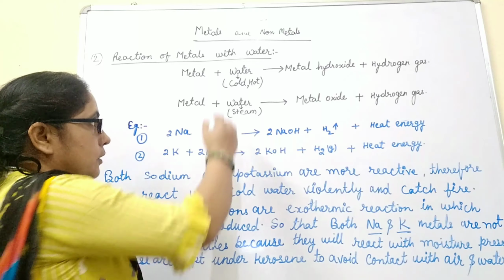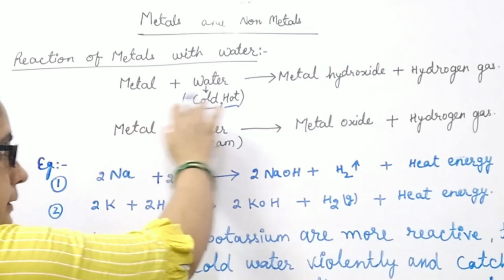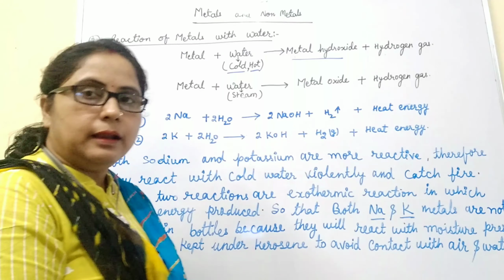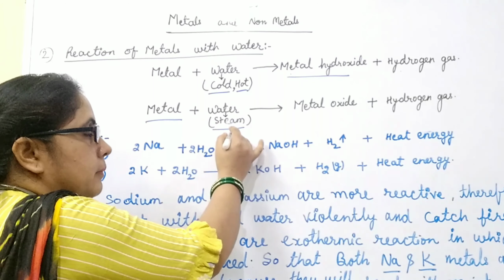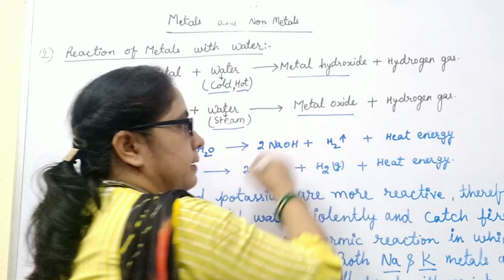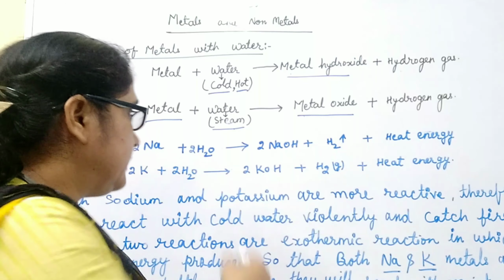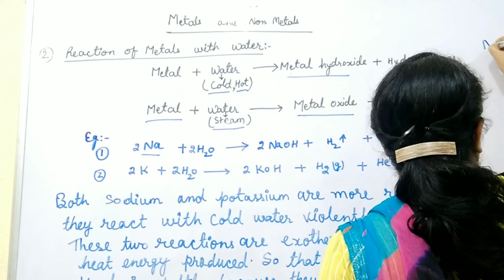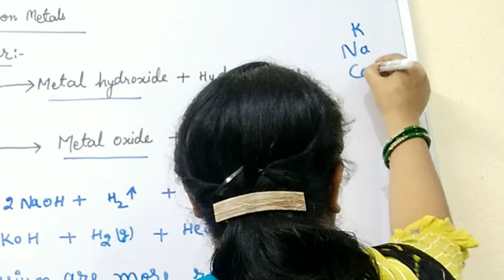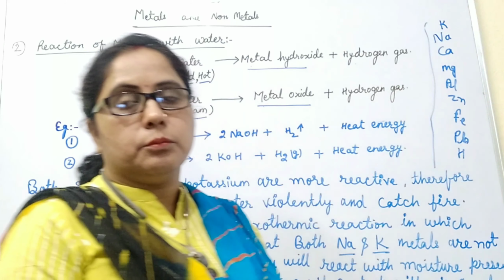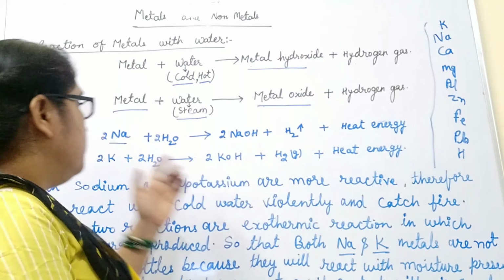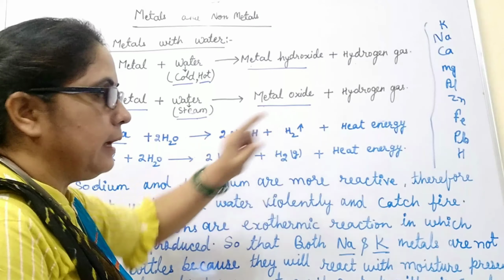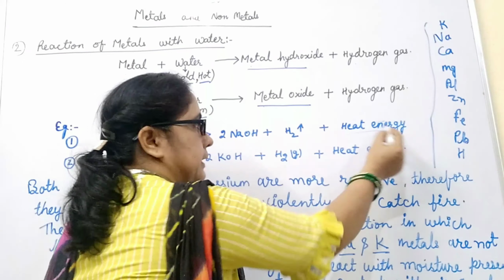When metal reacts with cold water or hot water, it produces metal hydroxide and hydrogen gas. While metals that react with steam produce metal oxide and hydrogen gas. For example, sodium. You know that sodium is present second in the reactivity series, so it is highly reactive. Hence, sodium reacts with cold water and forms sodium hydroxide and hydrogen gas with the evolution of heat energy.